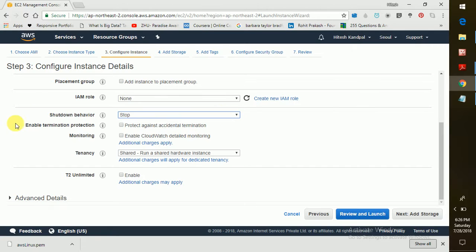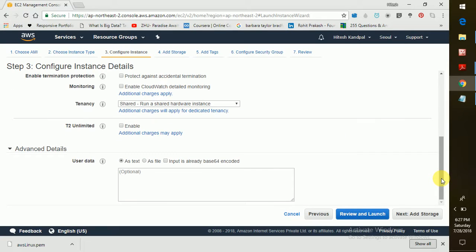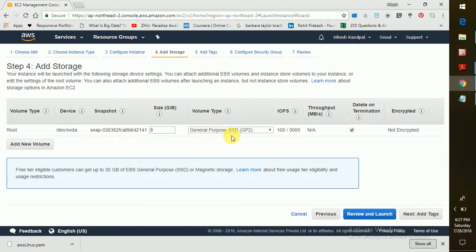Here I can enable my termination protection by clicking on this option. I can even monitor it in per minute duration, and I can see it in CloudWatch. Tenancy, right now I'm using shared, but I can use dedicated for my hardware instances also, and additional charges will apply for it. In advanced details, I can give any bootstrap scripts to download Apache software, server, anything.